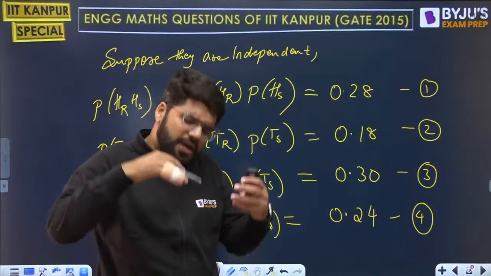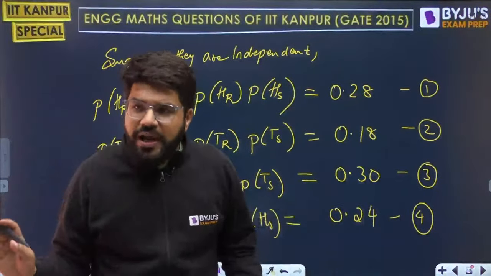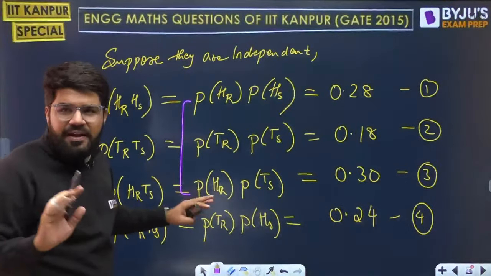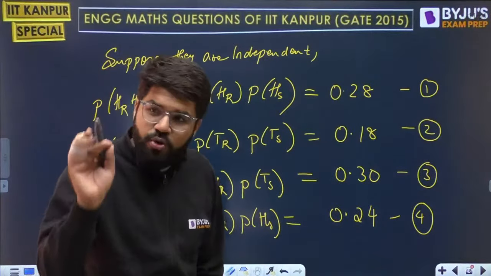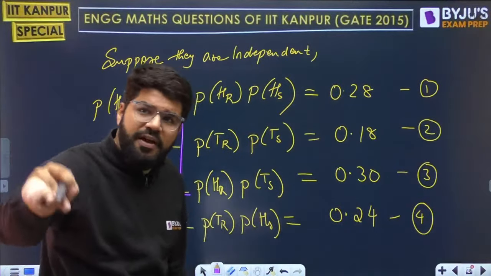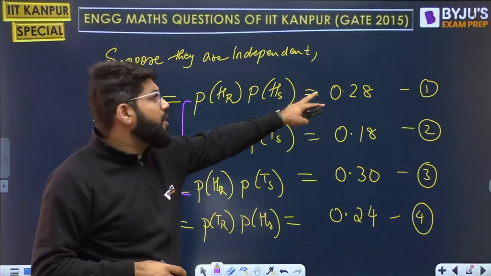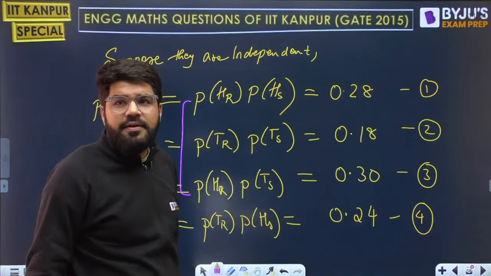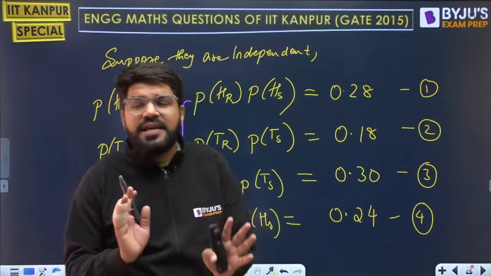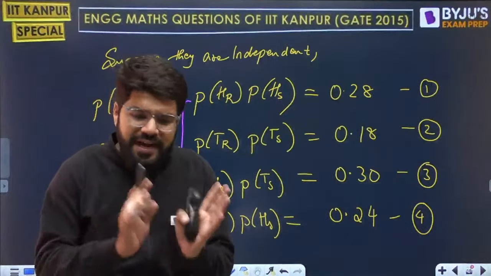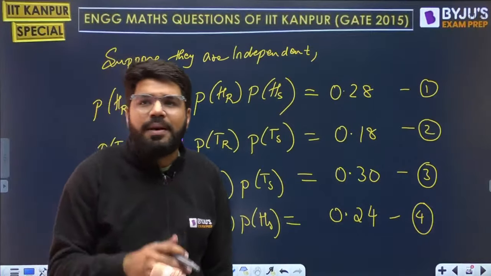Are you getting it? Chalo, suppose another way I am telling you, but all of this if they are independent. One more method. Suppose they are independent, don't add. One method is add, another is don't add. If both are independent and both are fair, the head probability will be 0.5. So 0.5 into 0.5 should be 0.25. Nowhere did 0.25 come up. Right? So that also says that they are not fair. This is how we can check the fairness. Fair means head and tail have equal probability, and that is 1/2, that is 0.5. So that should come up from the equation.